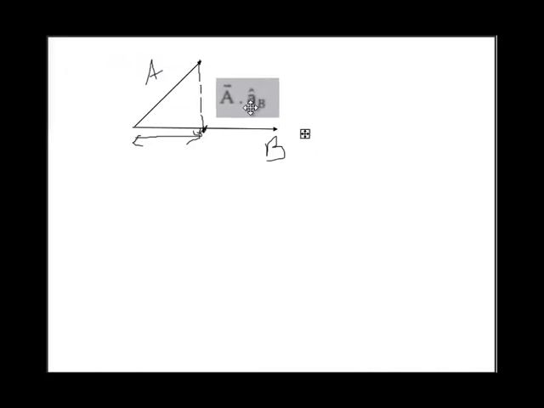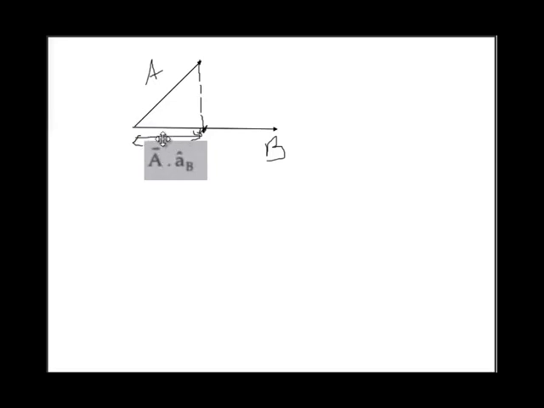It will be given by A bar into A cap B. So this distance is nothing but a scalar distance. It is given by a dot product of vector A into unit vector A cap B. A cap B is a unit vector in the direction of B. So the dot product of these two will result in a scalar component. It will have distance from this point to this point.